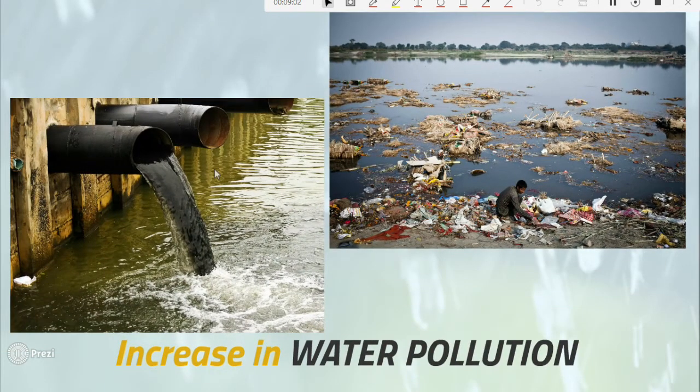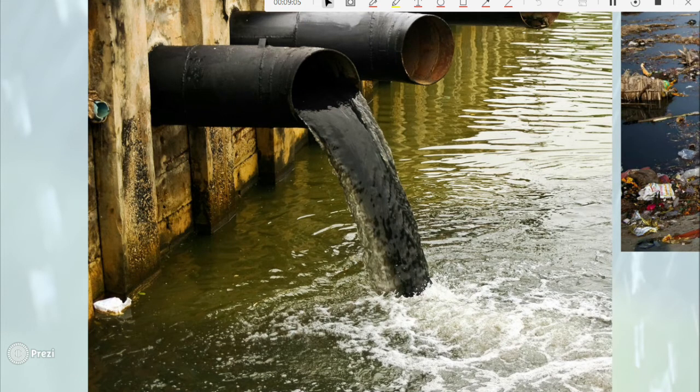And then the other thing is, due to population rise, you find that the sewage systems in urban centers do not cope with the population, and therefore sewage is being dumped straight into the water bodies, and this could really make water not safe for human consumption. Not forgetting the increase in the industries. There's a lot of industrial production around urban centers and different parts of the world.